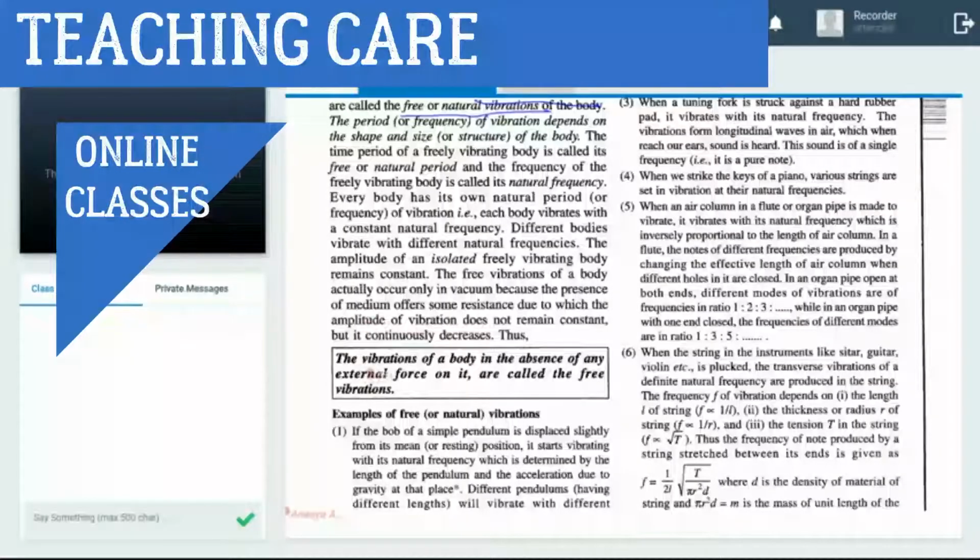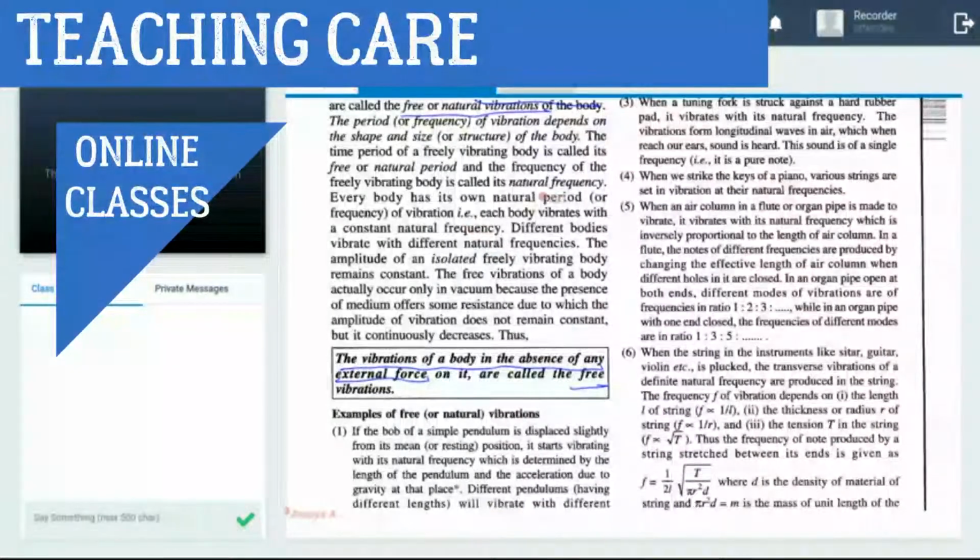Look at this definition: the vibration of a body in the absence of any external force. It means you do not need to apply a force, the body vibrates continuously. So that is known as free vibration or natural vibration.